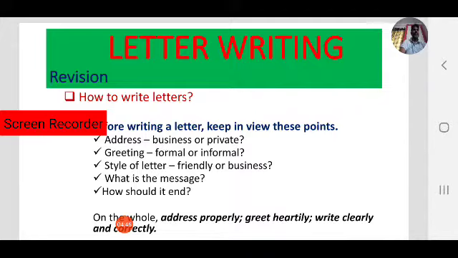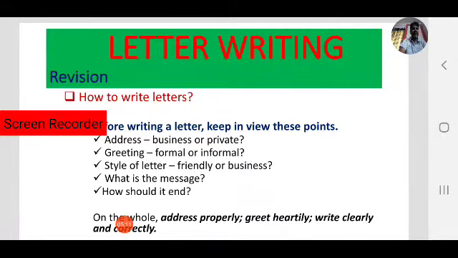Today, we are going to learn all about formal letters, but always keep these points in your mind: how to address, how our greeting should be, what is the style of the letter, what is the message you want to convey, and how should it end.